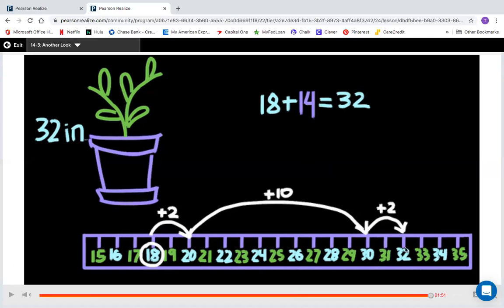You could also use a fact family. My question was missing a part. My whole number is 32. One of my parts was 18, and then my other part was a question mark. So you're missing a part. If you're missing a part, then you need to subtract. So you could have done 32 minus question mark equals 18, or you could have done 32 minus 18 equals question mark, and you could have found your answer as well. Remember, if you are missing a part, you need to subtract.